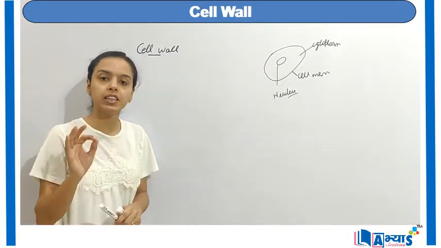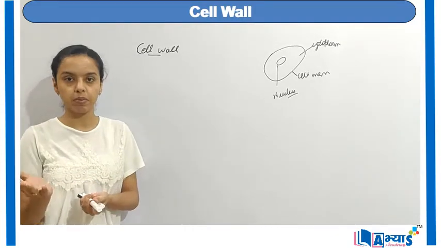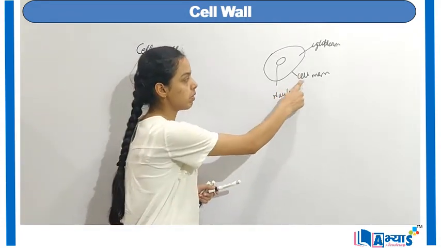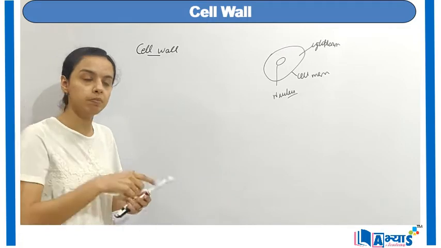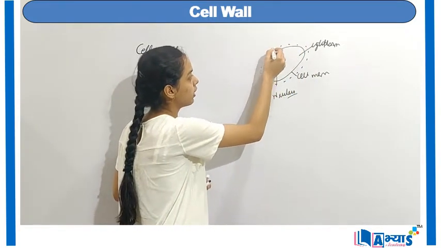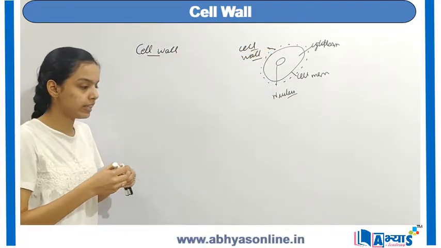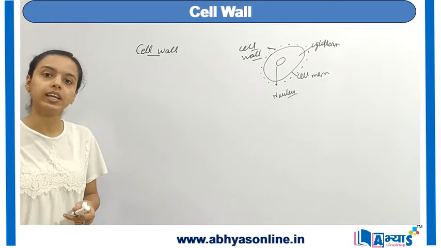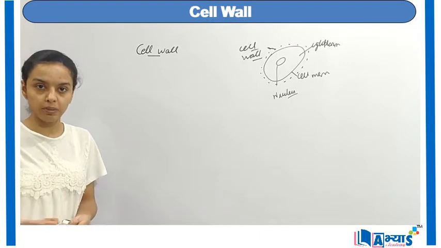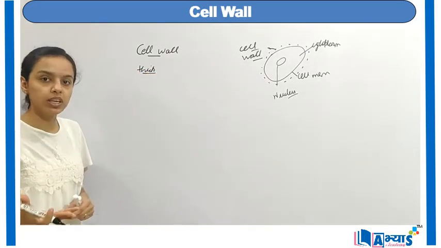But specifically in the plant cell, they have one more additional membrane outside the plasma membrane, that is known as the cell wall. So you should all know the other name of cell membrane is the plasma membrane, and in plant cells they have an additional layer outside this cell membrane, which is known as the cell wall. So you should know it is outside the plasma membrane, not inside it. Now the cell wall is actually outside the plasma membrane, and it is actually thick as compared to the cell membrane.